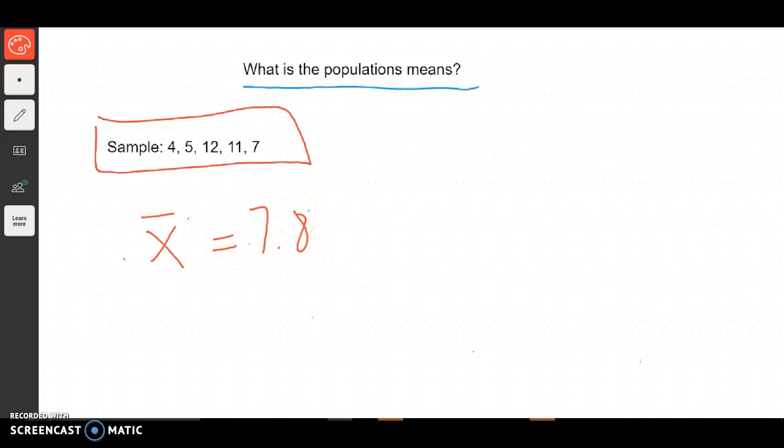There's a couple things we know. We know that if we took a large enough sample, and we did it enough times, this should be approximately the same as our sample mean. But sometimes we don't have enough data to run through enough times, and we don't have the resources to get enough, and we still need to make a guess.